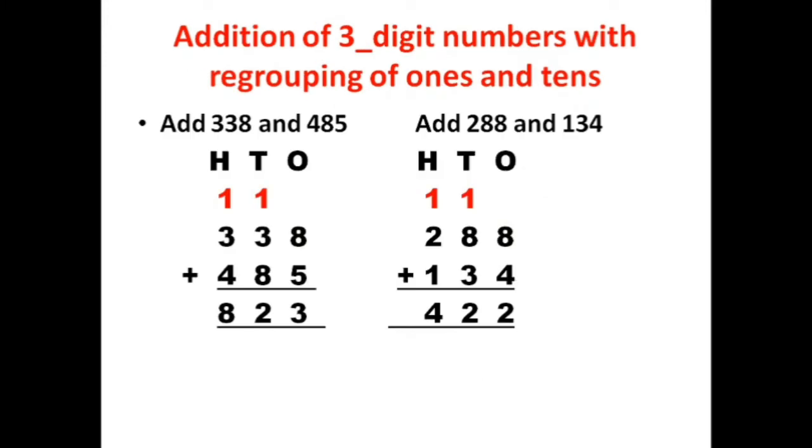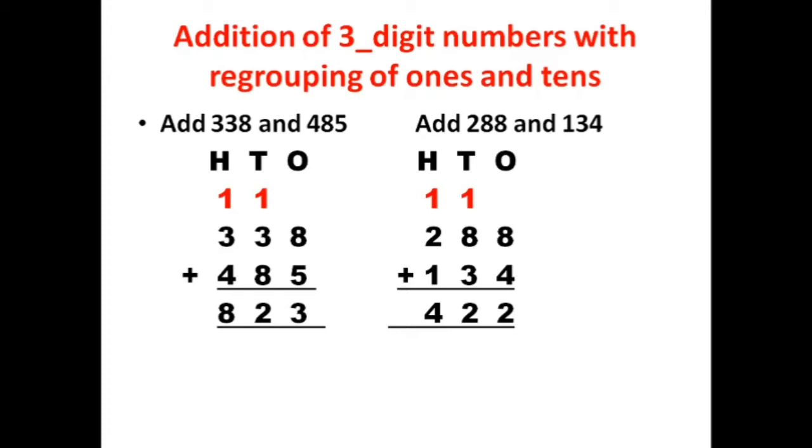Next is addition of 3-digit numbers with regrouping of ones and tens. Let us add 338 and 485. 338 plus 485. Let us begin from the ones place. 8 plus 5 is equal to 13. We will write 3 in the ones place and carry 1 to the tens place.